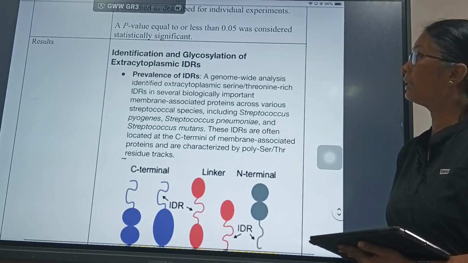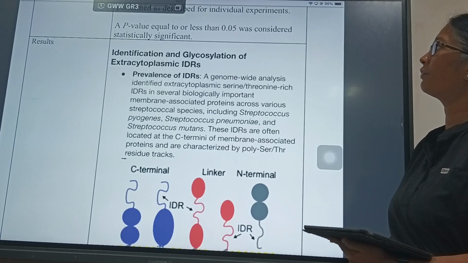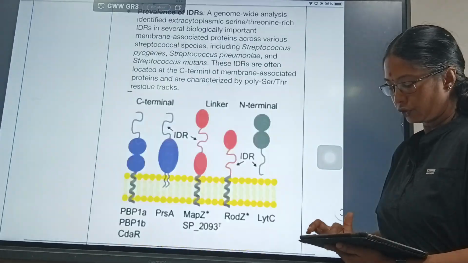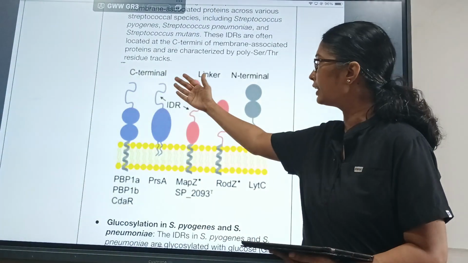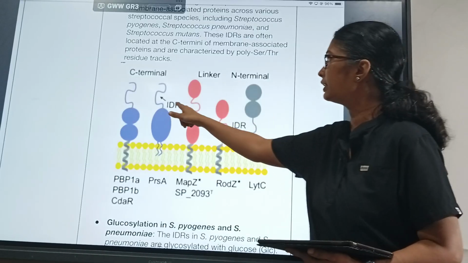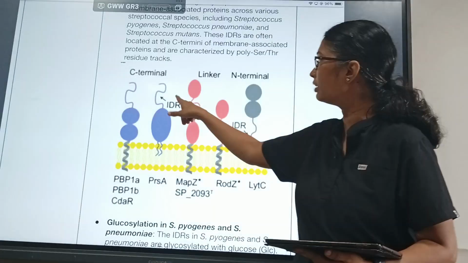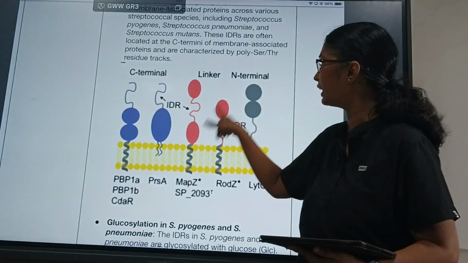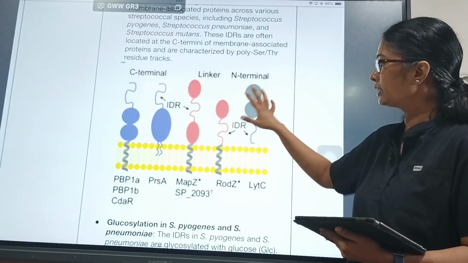And in the results, what they found was the identification and glycosylation of extracytoplasmic IDRs. So when we talk about extracytoplasmic, this is the cell membrane. Outside the cell membrane, these are the extracytoplasmic IDRs. So we see these regions are the C terminals. This is the N terminal. The C terminals have the IDR regions. These are the linkers and spacers. I talked about linkers and spacers. These are the linkers.